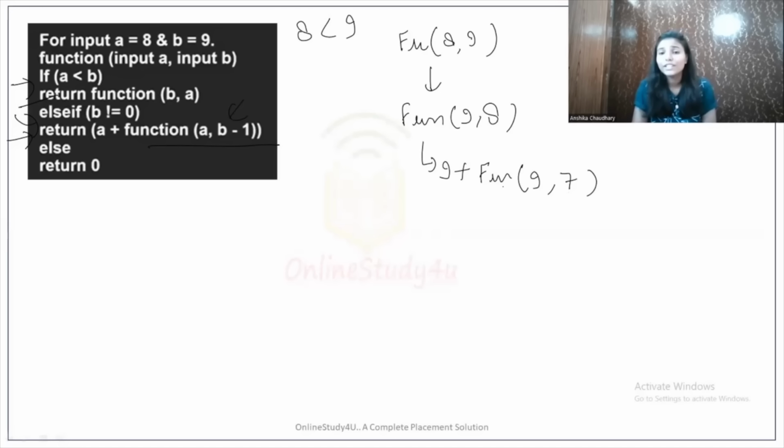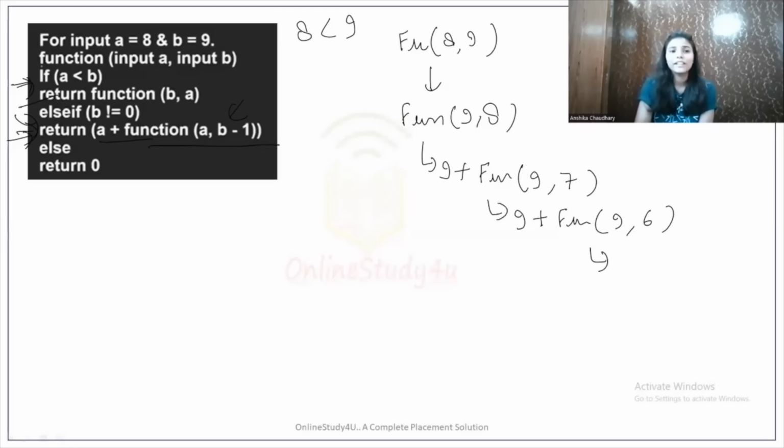All right. Now this function call will again check if 9 is less than 7. The condition is false, so it will come here and check whether 7 is not equal to 0. The condition is true. It will again return A plus the function call, that means 9 plus, and it will again make a call for function 9, 6. And it will again run.